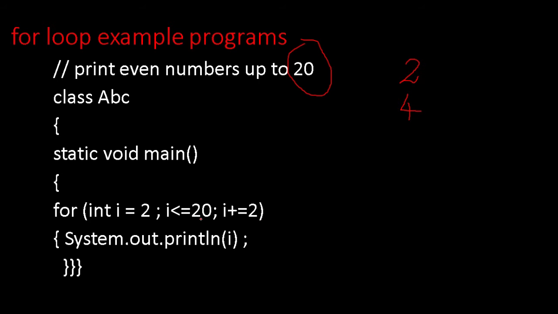6 less than or equal to 20. Yes, again this 6 will be printed. Now next i plus is equal to 2. It becomes 8. Condition again checking. Yes. So 8 will be printed. This way the loop will print up to 20. 20 it will print. After 20 this becomes 22. Checking 22 less than or equal to 20. Condition false. Loop will be terminated.